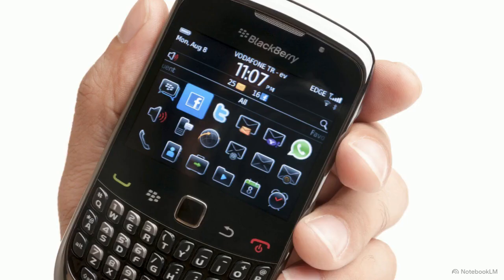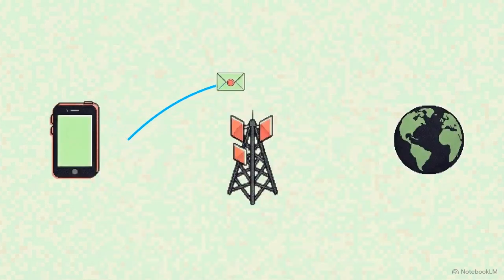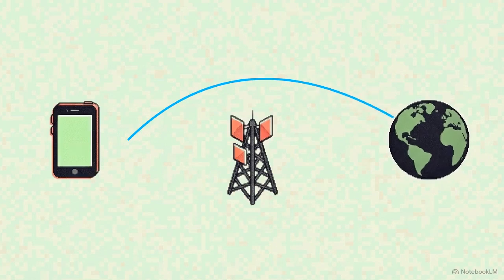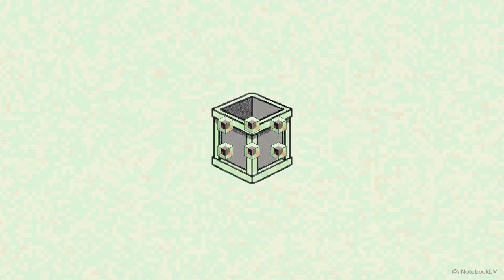Eventually, the hardware caught up. Devices like this BlackBerry introduced full physical QWERTY keyboards, bringing an end to the physical friction of the 9-button pad. Then came the software revolution. The launch of modern touchscreen apps like WhatsApp in 2009 meant messages were routed directly over the internet, rather than through restrictive cellular carrier networks. By routing data through the internet, messaging became virtually free, completely eradicating the 160-character limit.